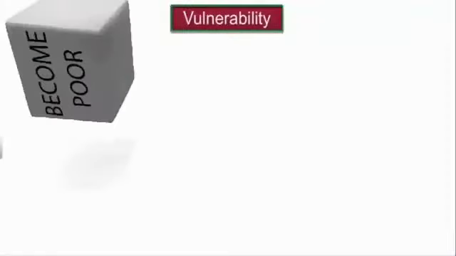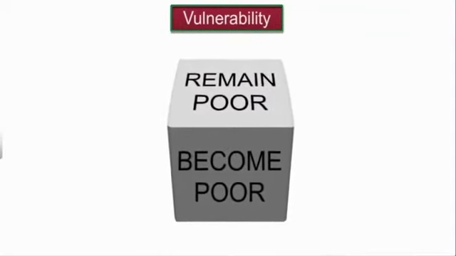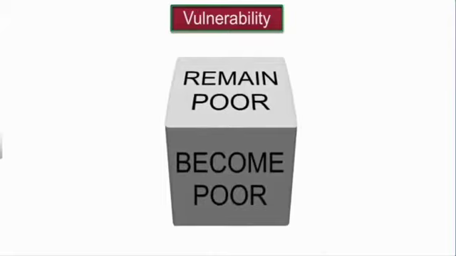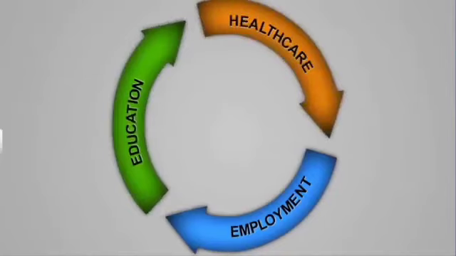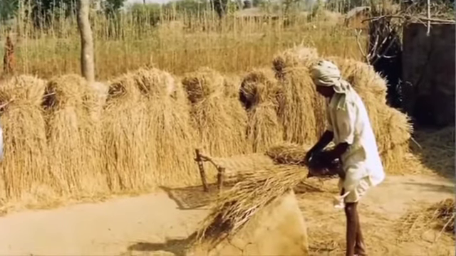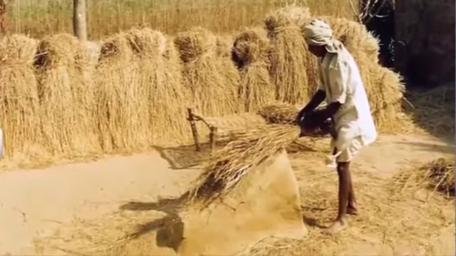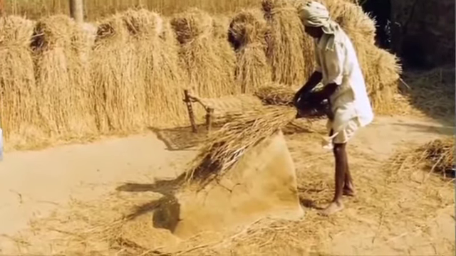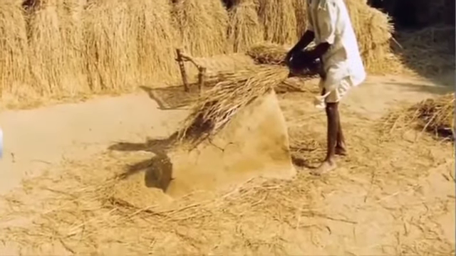Vulnerability is the measure of the probability of certain groups of people becoming poor or remaining poor in future. Vulnerability is determined by the availability of options for employment, education, and healthcare, etc. For example, landless farm laborers with limited options for education, healthcare, and employment are more vulnerable to remaining poor in the years to come in comparison with farmers who own land.